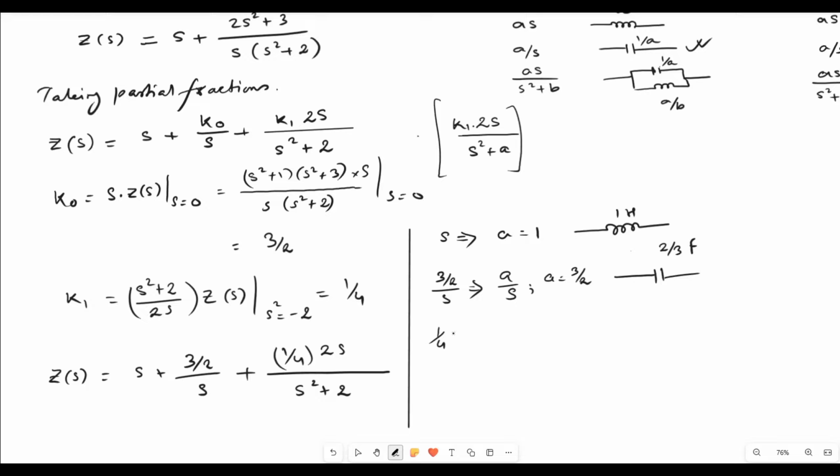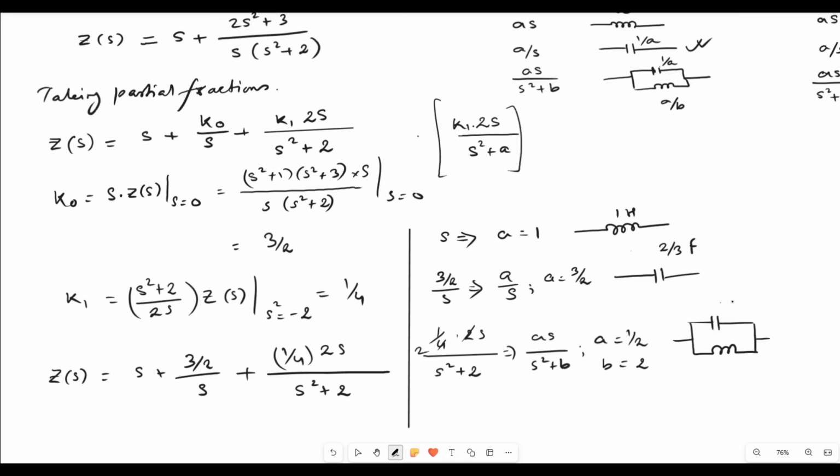Third element is 1 by 4 into 2S divided by S square plus 2, which is of the form AS divided by S square plus B. So here the value of A is half and the value of B is 2. And the circuit is, we have a capacitor and inductor in parallel.